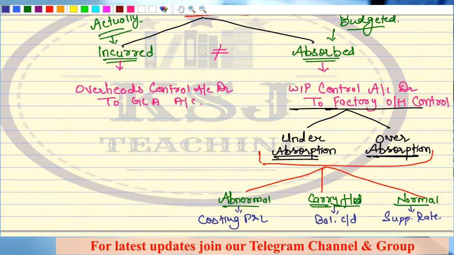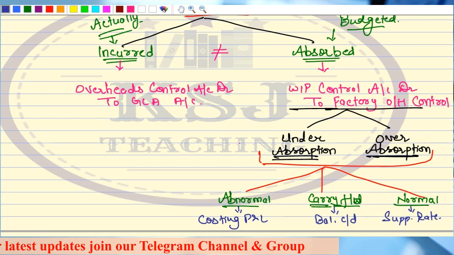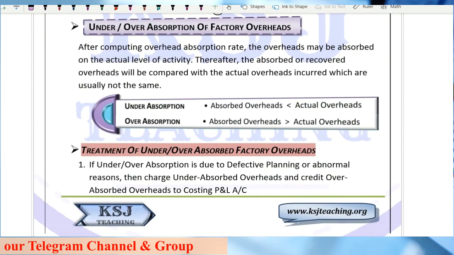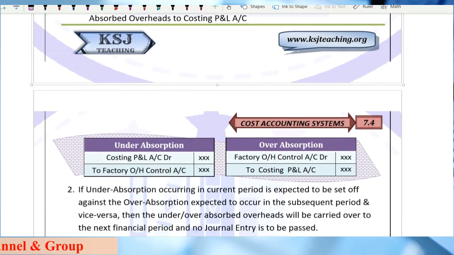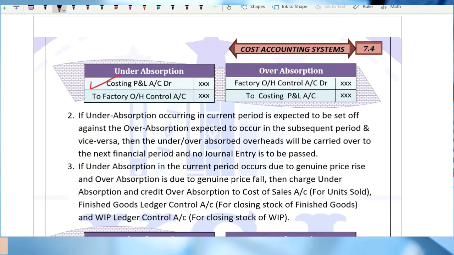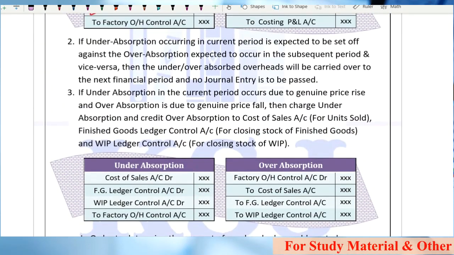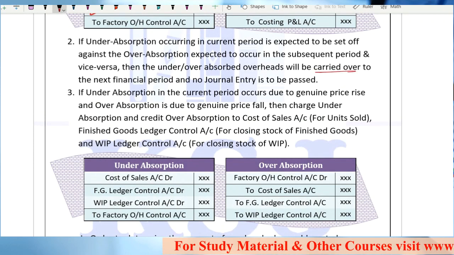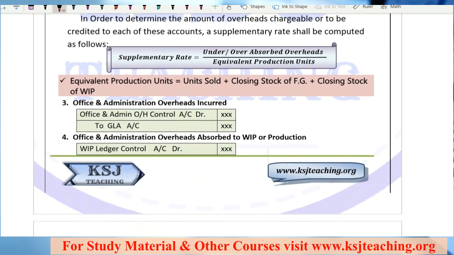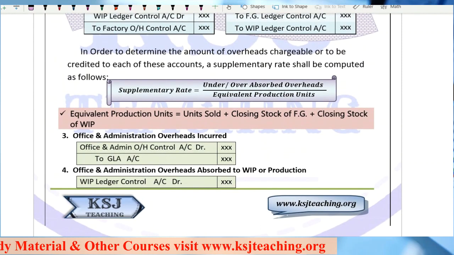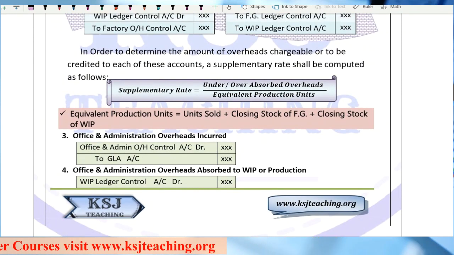So this is the whole area about overheads. Under and over absorption treatment remains the same, sir. If it is due to abnormal reasons, then costing P&L account, otherwise supplementary rate, or you can carry it forward to the next period, right? And supplementary rate, you all know how to calculate. I'm not going to spend the time on this now.